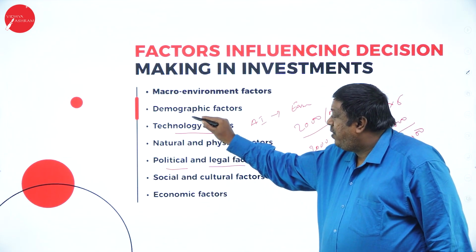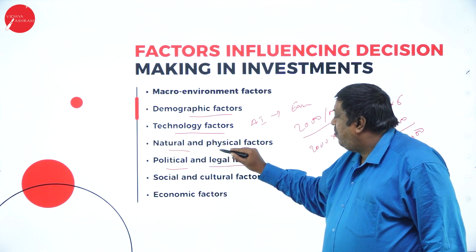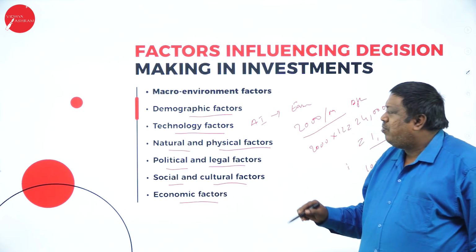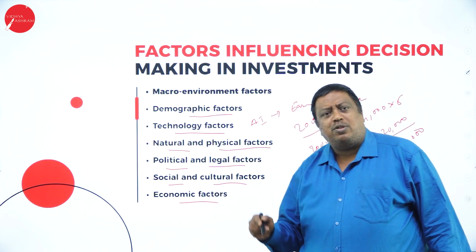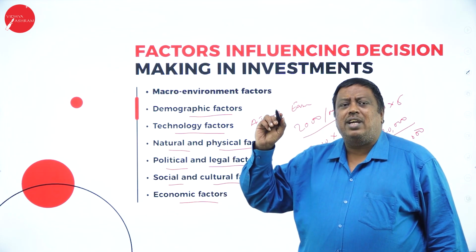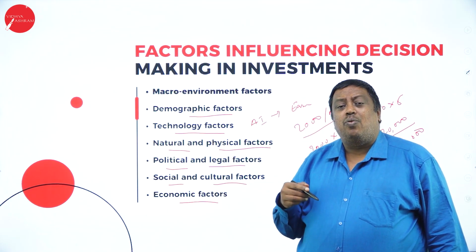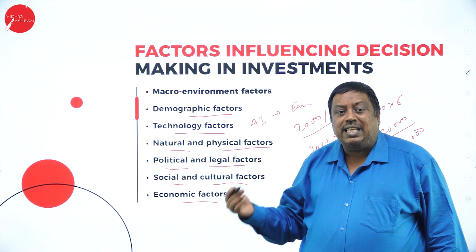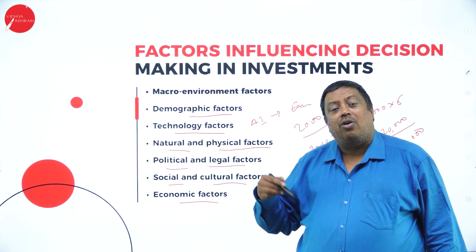Either it may be demographic factors, or natural, physical factors, social, cultural factors, economic factors. All these factors support me in deciding where I have to invest, how much I have to invest, and what benefit I'm going to earn after a certain number of days, and whether it will be worth it for me or not.